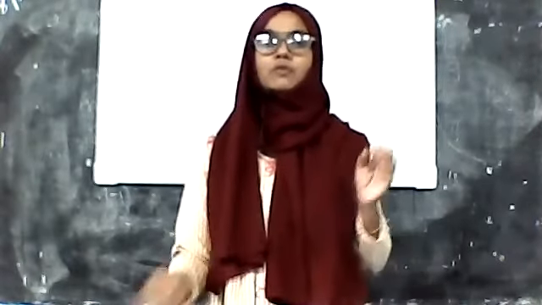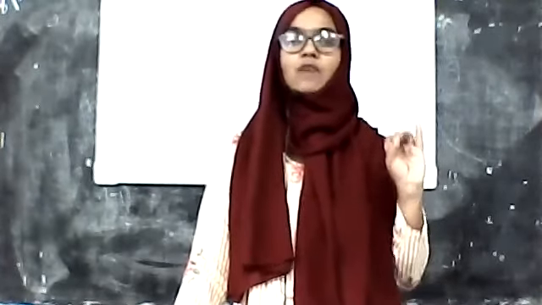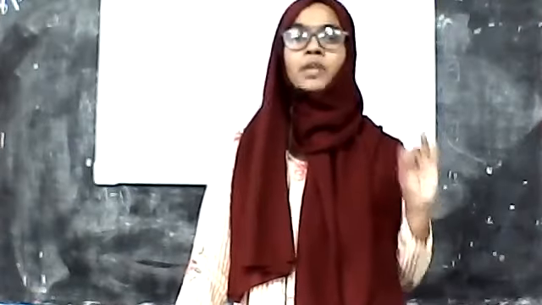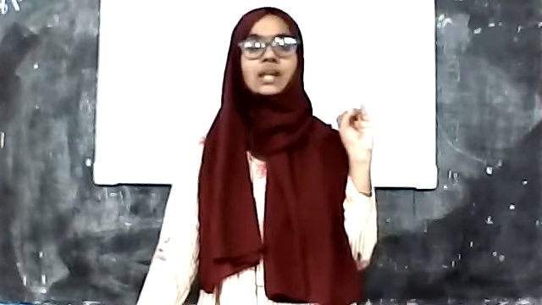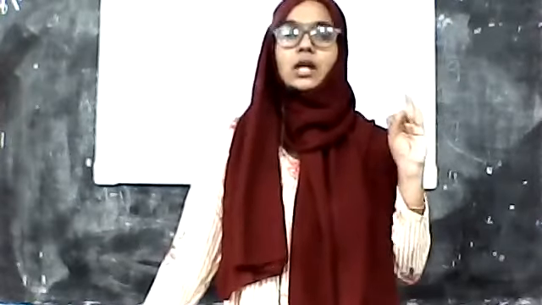Okay, now we have to discuss three topics: what is the basic unit of length, and what is the basic unit of mass. The basic unit of length is the meter, and the basic unit of mass is the kilogram.